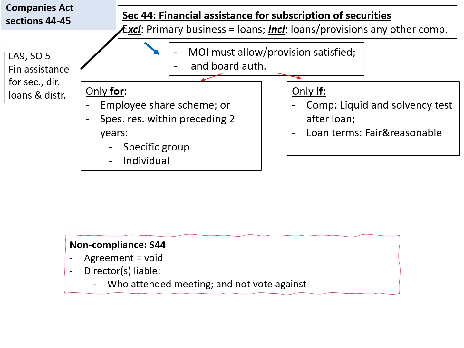In the case of non-compliance with Section 44 of the Act, firstly, such an agreement would be void. And secondly, directors who attended the meeting where such assistance was authorized, as well as those who did not vote against it during that meeting, could be held liable.